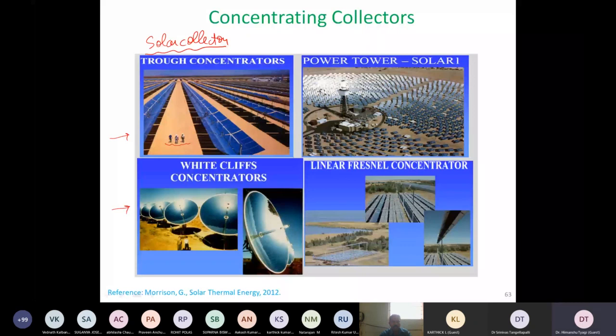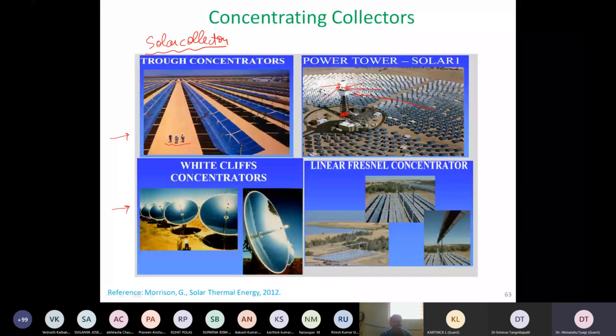And they are able to achieve very high temperatures, maybe around 150, 200 degrees centigrade. But if we want to achieve significantly higher temperatures compared to that, then the concept of the central tower or the power tower has to be used, where the central tower is located in the middle, and all these heliostats, which are essentially mirrors, track the sun in such a way that the sunlight reflected from each mirror hits a particular point on the tower. It heats up so much because you can imagine there are thousands of these mirrors all across. So the temperature at the tower becomes very, very high.